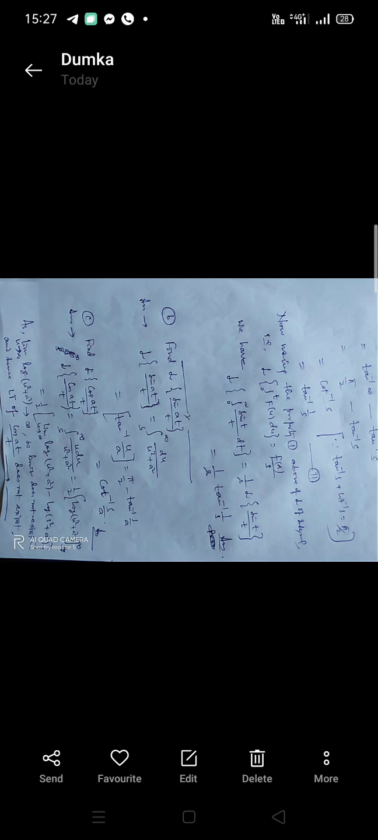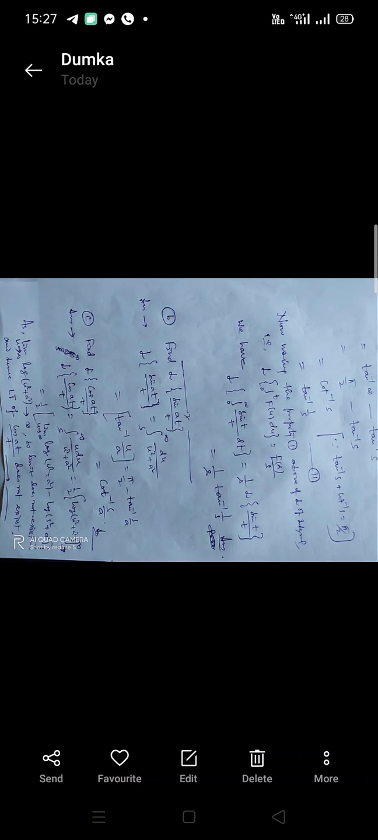Now using property 1 above, the Laplace transform of the integral from 0 to t of f(u) du is equal to F(s) upon s, we can write here also the Laplace transform of the integral from 0 to t of sin t upon t dt. Here in place of F(s) we use the Laplace transform of sin t by t. So we get 1 by s tan inverse 1 by s. So in this way we can prove it.